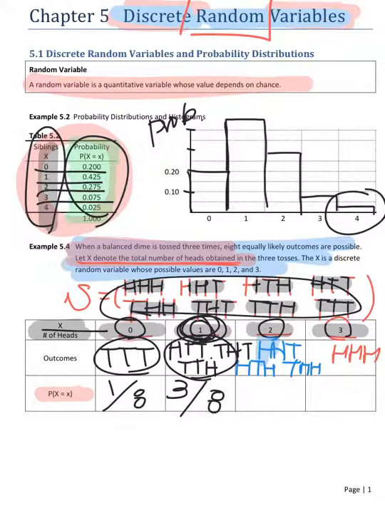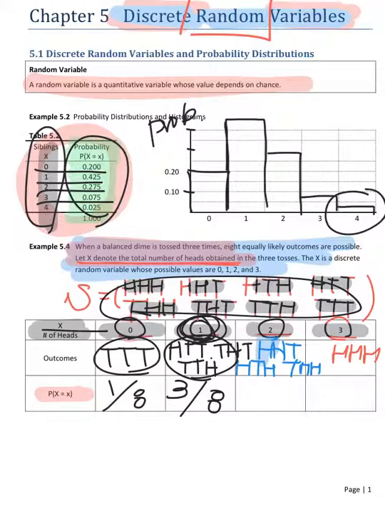I guess I'm confused how you got all the, like 3, HT, HT, and all of those in each out. You have to understand the step by step. What was the experiment? Toss a dime 3 times. So can you understand the sample space next?